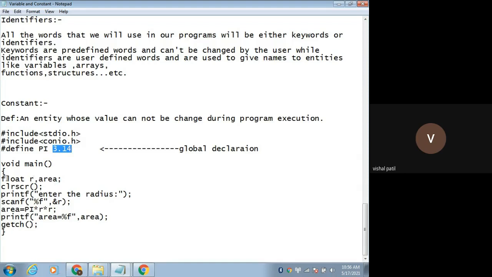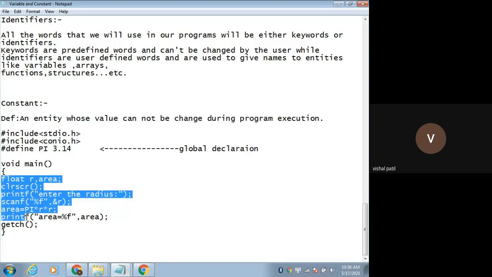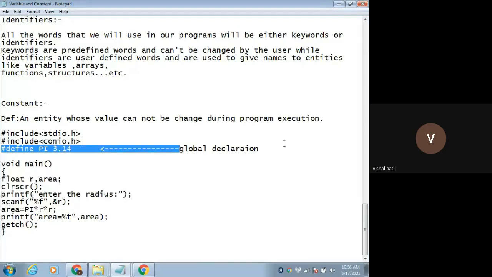If I am writing the variable or constant inside the main function, then this is called a local declaration. If I am writing something outside of the main function, then that will be a global declaration. Global declaration means we can use that pi value throughout the program, in main and in other functions also.